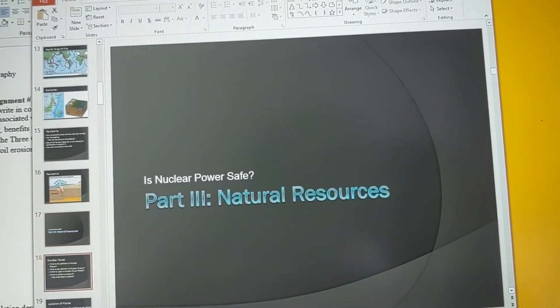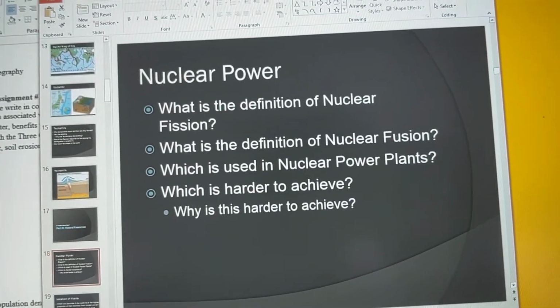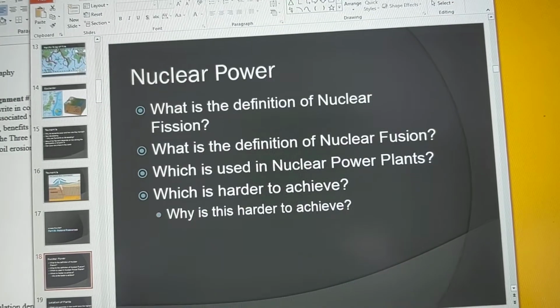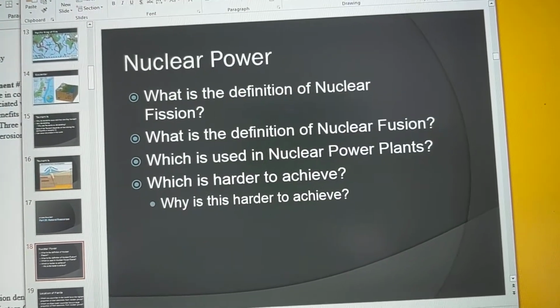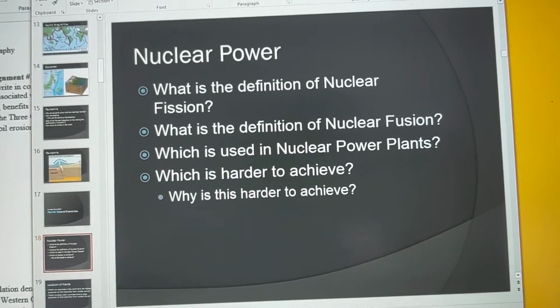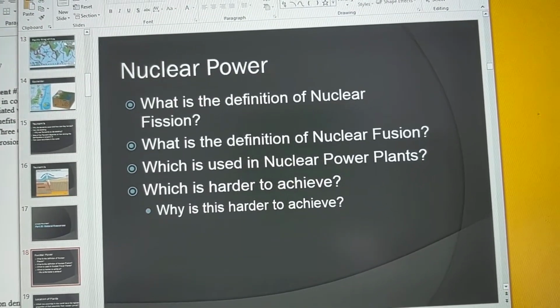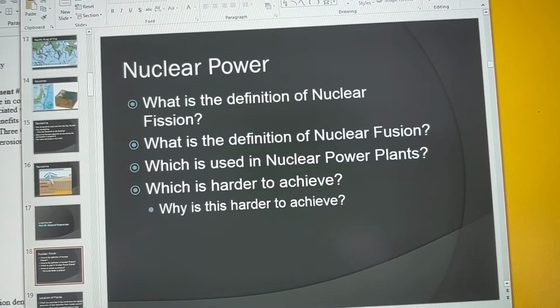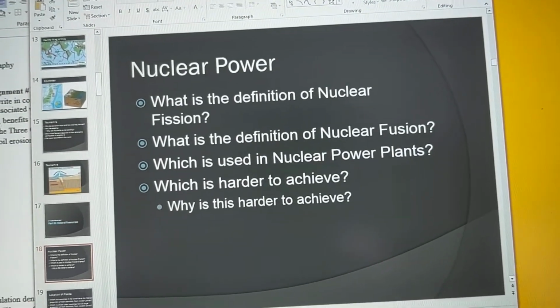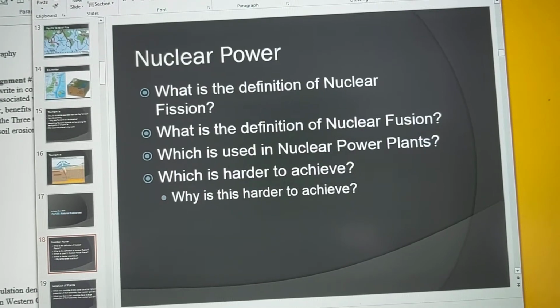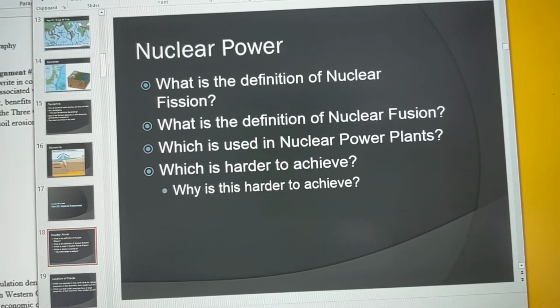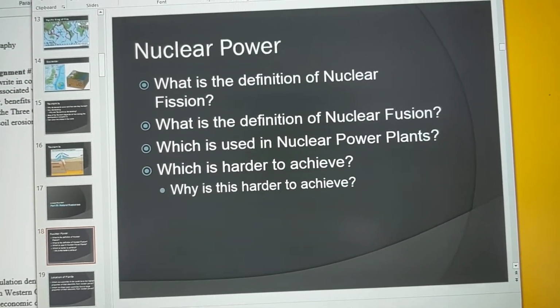Now, I'm going to go into some natural resources with nuclear fission power and also Three Gorges Dam. Nuclear fission means when you split atoms apart to create energy. Okay, so you split atoms apart to create energy. Nuclear fusion is when you combine atoms together to create energy.